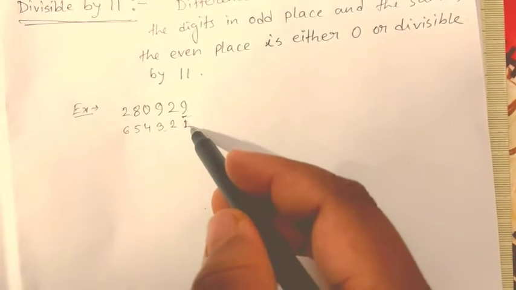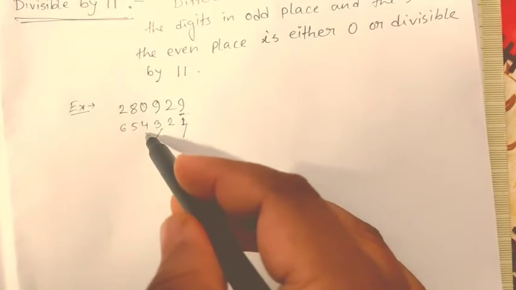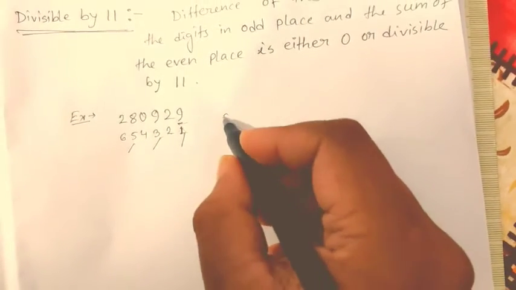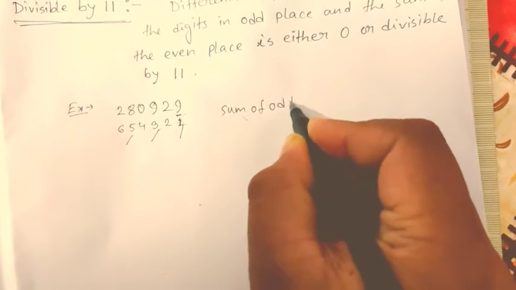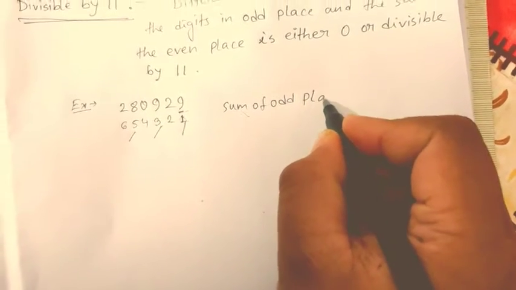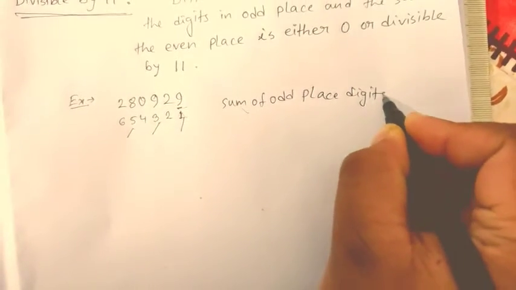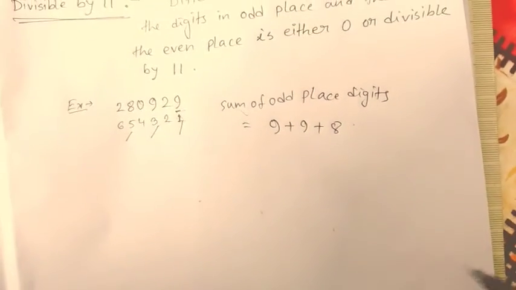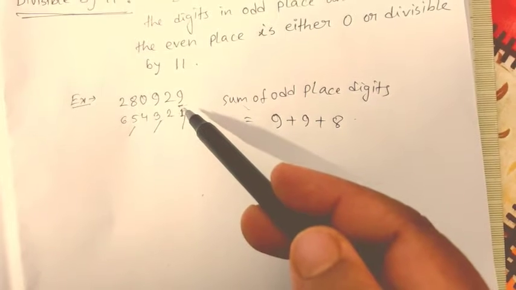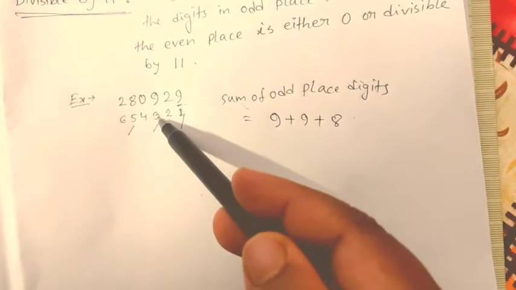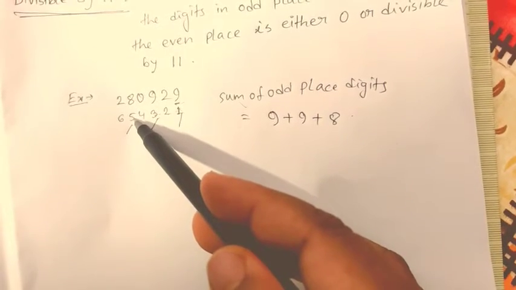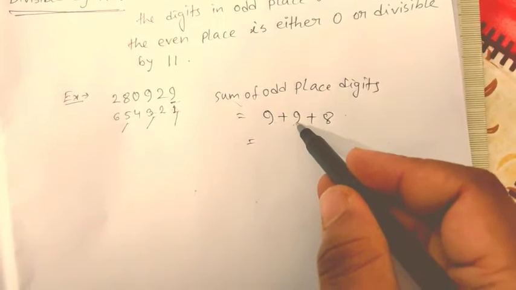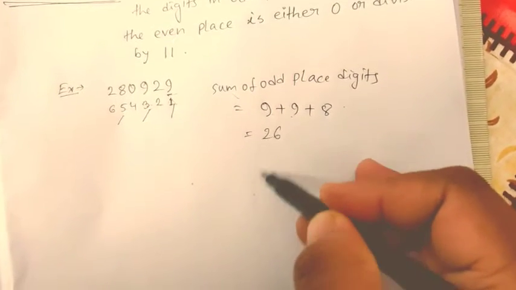The odd place digits mean the first place, third place, fifth place. What is the sum of odd place digits? Not the odd numbers, it's the odd place digits. It equals 9 plus 9 plus 8, because 9 is in the first place, which is an odd place, 9 is in the third place, and the fifth place has 8. So what is the sum? 9 plus 9 is 18, 18 plus 8, so it is 26.